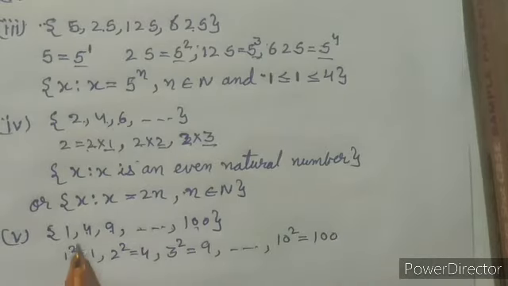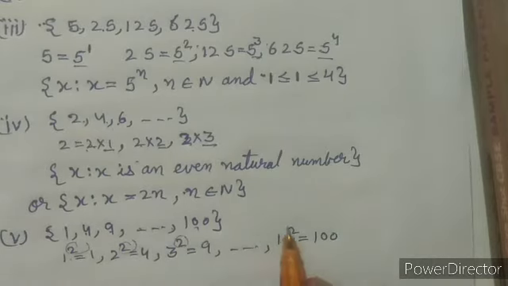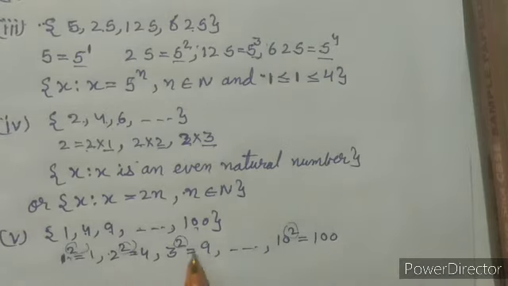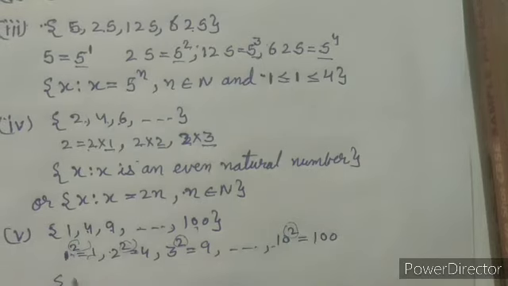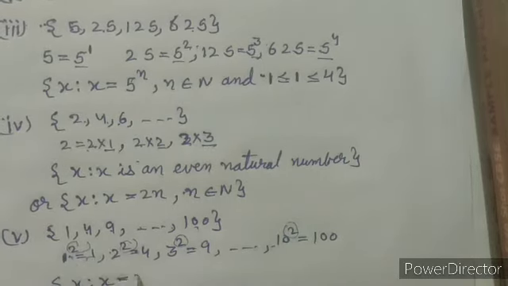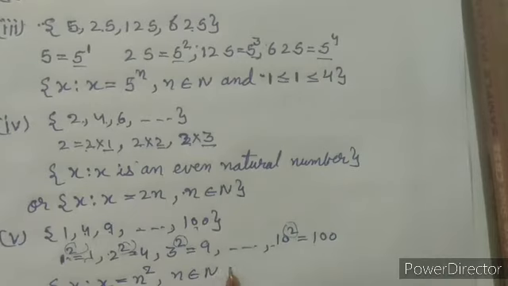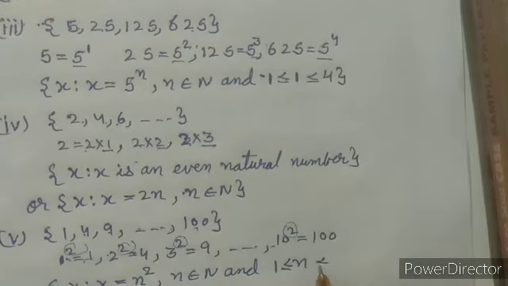Now here the power is the same, that is 2, but the base is changing, that is 1, 2, 3 up to 10, natural numbers up to 10. So we can write it as x such that x equal to n raised to power 2, where n belongs to natural numbers and this n is from 1 to 10.